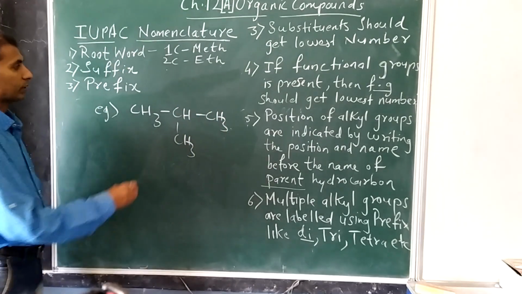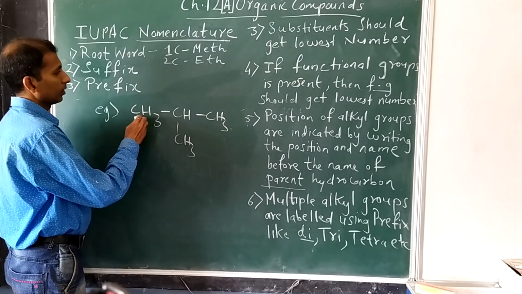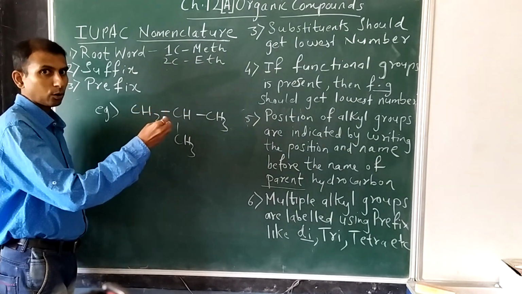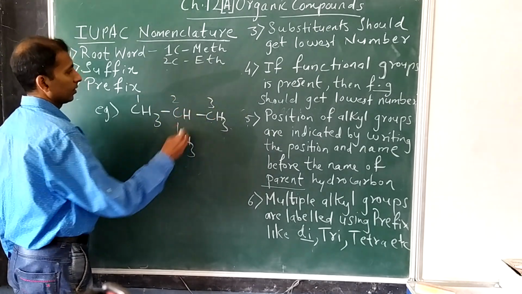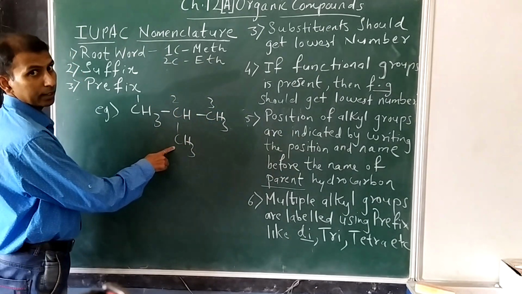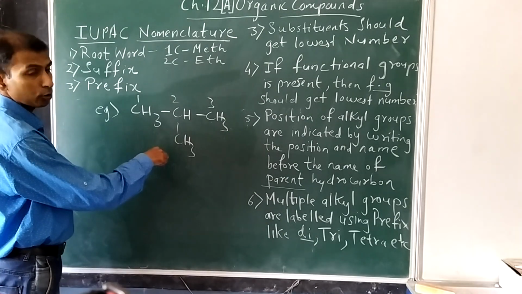So according to the rule, we select the longest chain of carbon atoms, which is called the parent chain. So 1, 2, 3. Now the position of the alkyl group, this is a substituent which is an alkyl group.